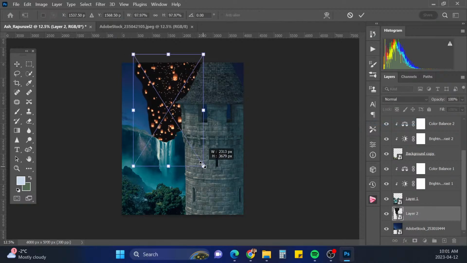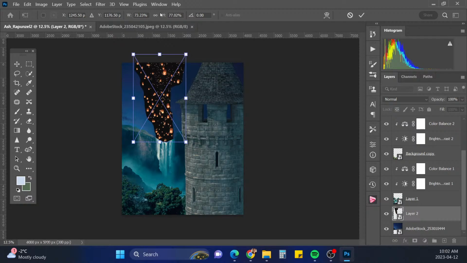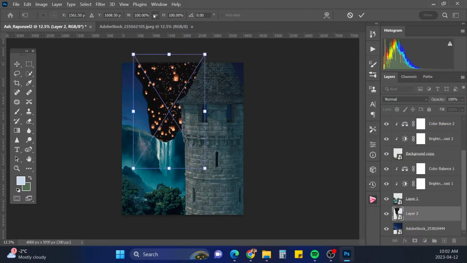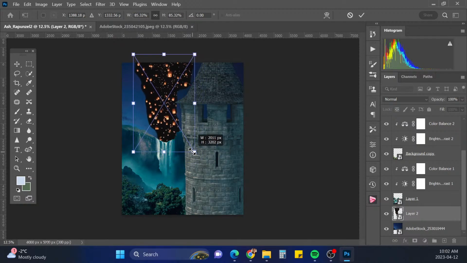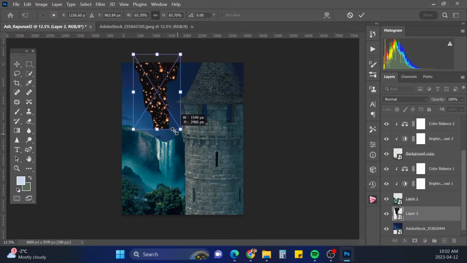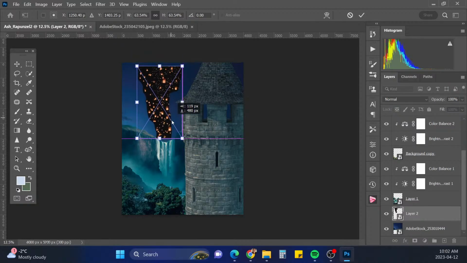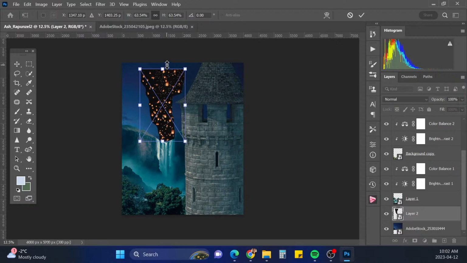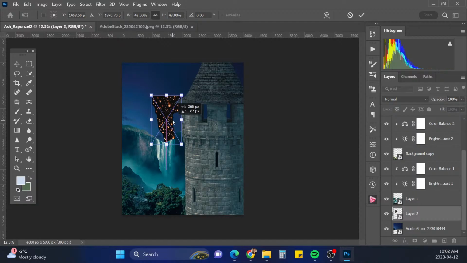Control T. I'm just going to make them kind of small. I think they need to be smaller.